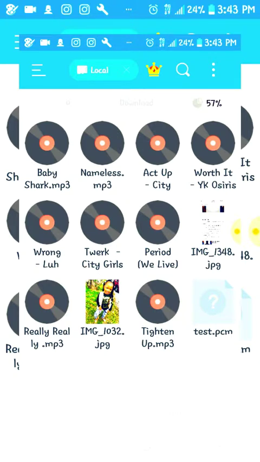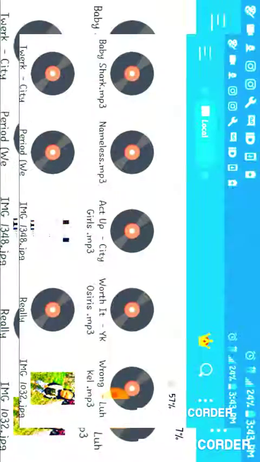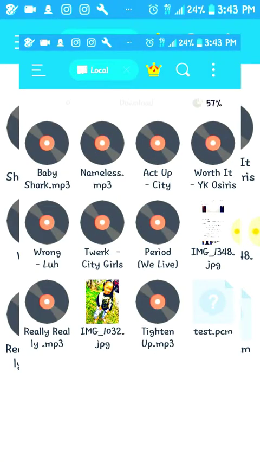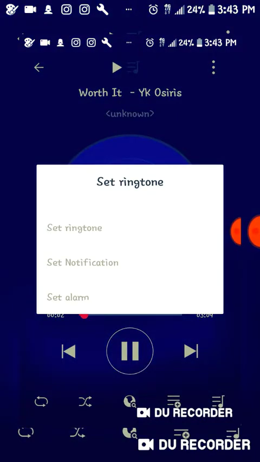And I got Tighten Up MP3. So the third one I'm going to do, I'm setting that one as my ringtone. So you can go set ringtone, set ringtone.